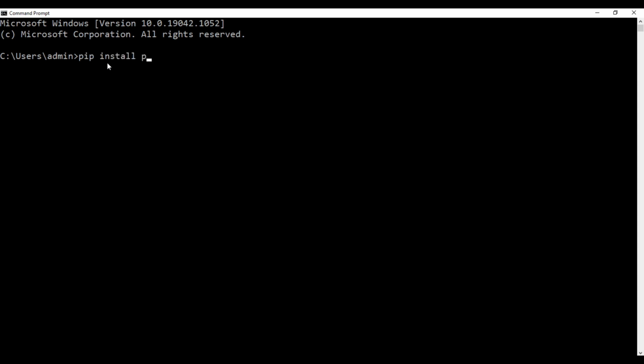Okay, first of all you need to install some libraries on your system. Go to your CMD and type pip install numpy, pandas and sklearn. This command will help you to install those libraries.